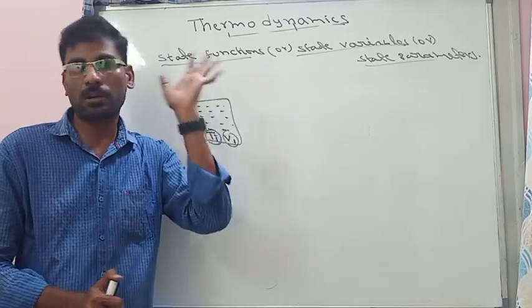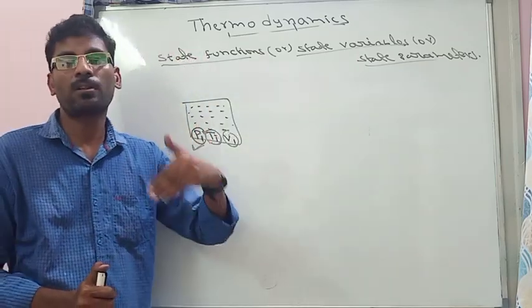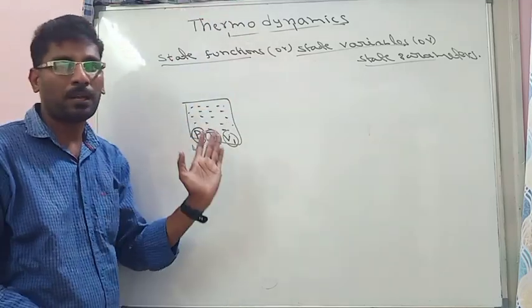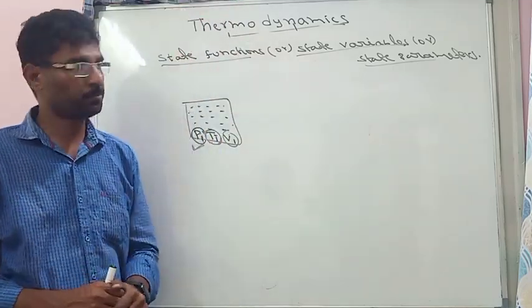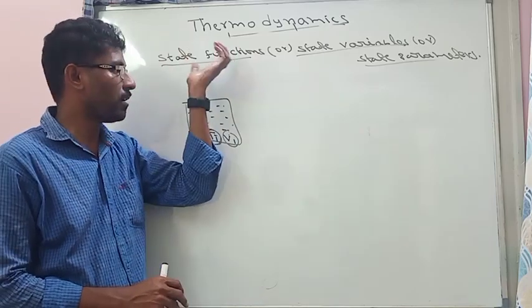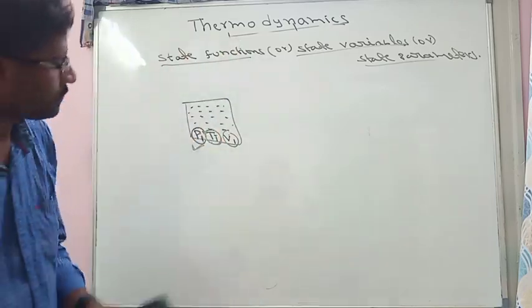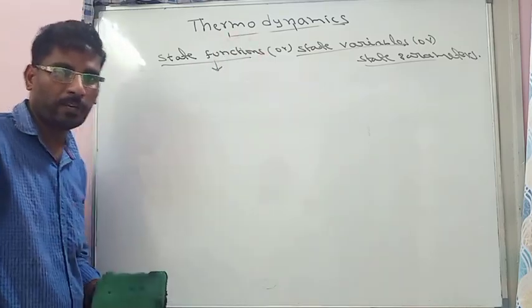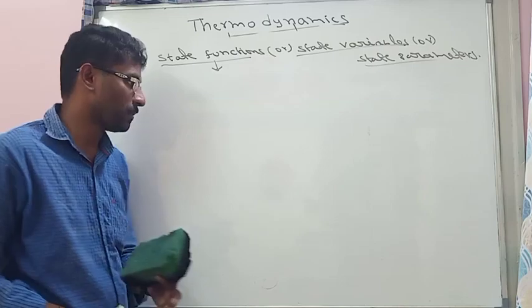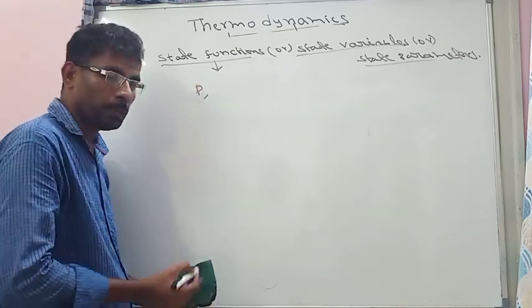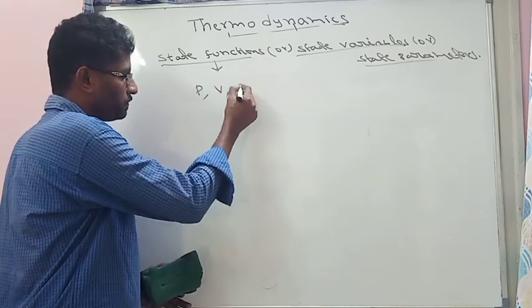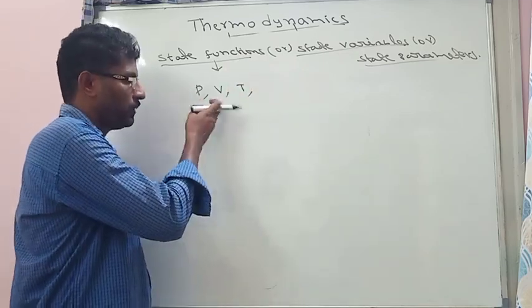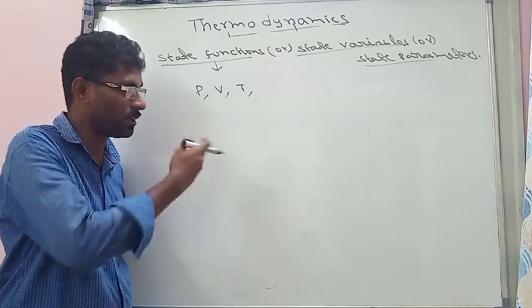They only explain the values of the system, not how the values are reached. That's why state functions are also called path independent functions. So state functions are the parameters which explain the state of the system. These can be pressure, volume, temperature.